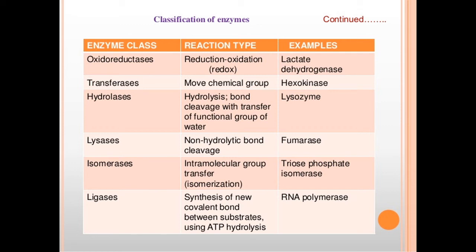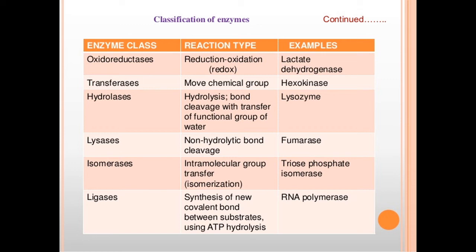For example, a substrate plus water: water gets split into H plus and OH minus ions. H plus goes with one part of the substrate and OH minus with the other part of the substrate. Examples: carbohydrases, esterases, proteases, all these are hydrolases.